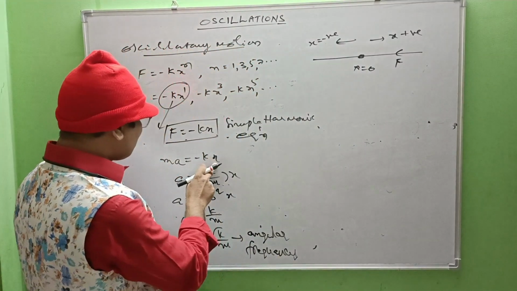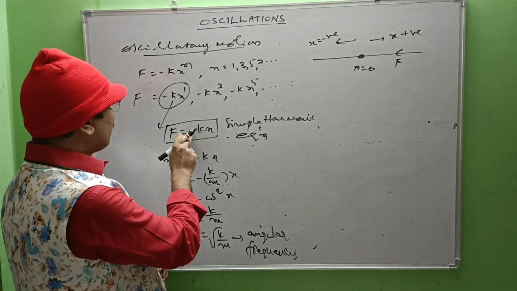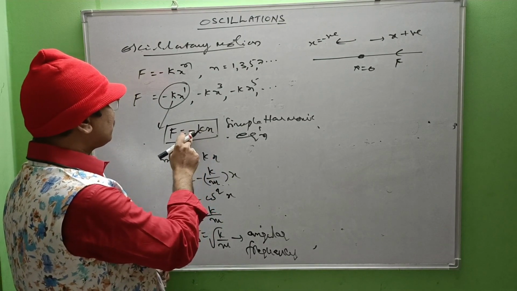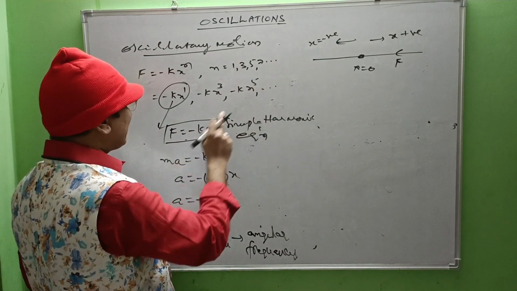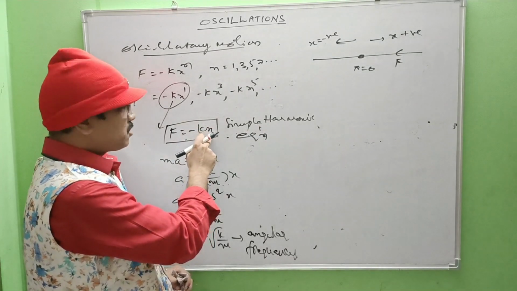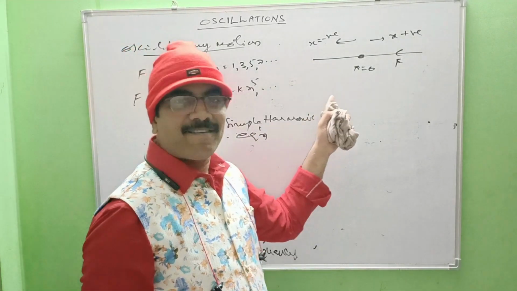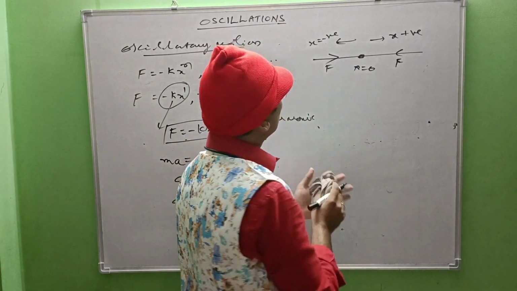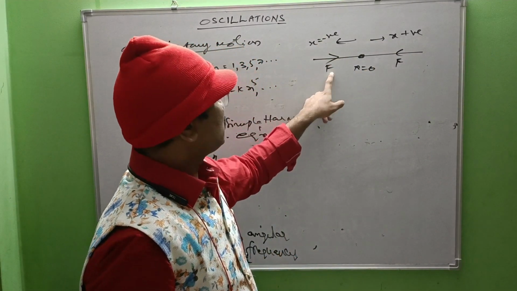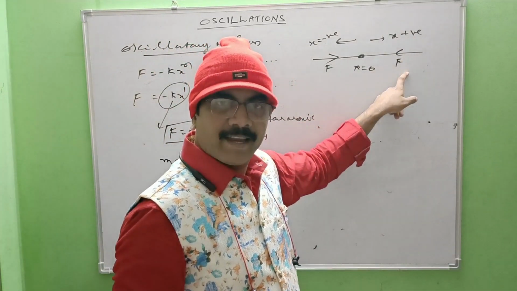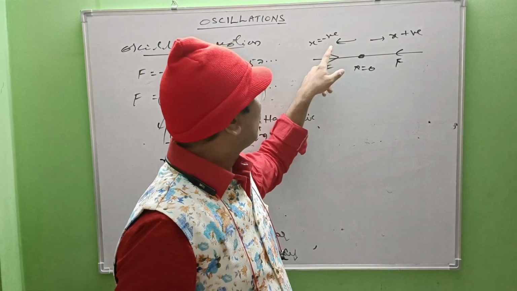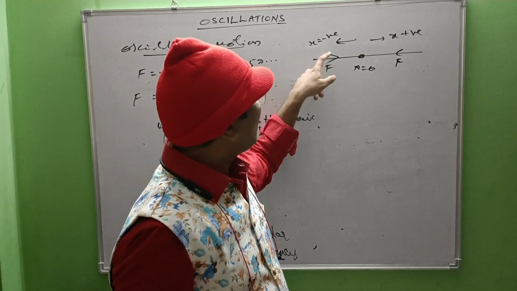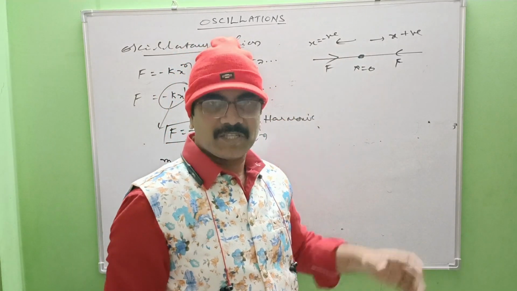If x is negative, that means minus, so f becomes positive, meaning f is directed towards the mean position. So if x is negative, f is positive. If x is positive, f is negative. So in both cases, displacement and force are directed opposite to each other.